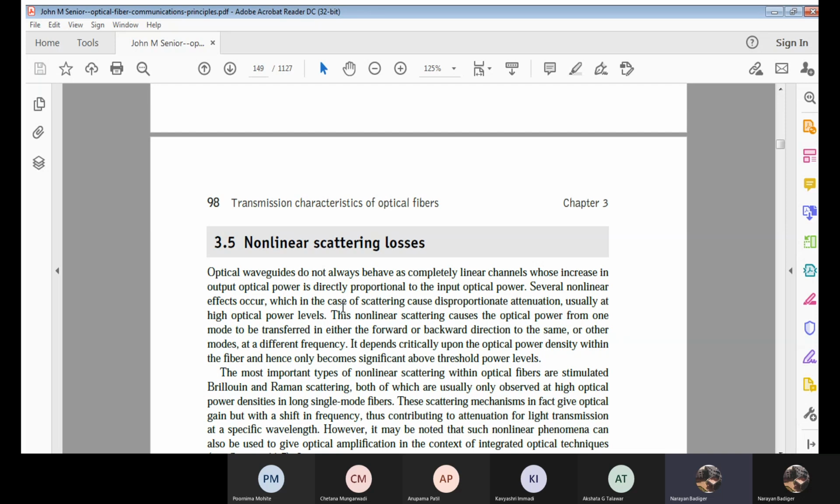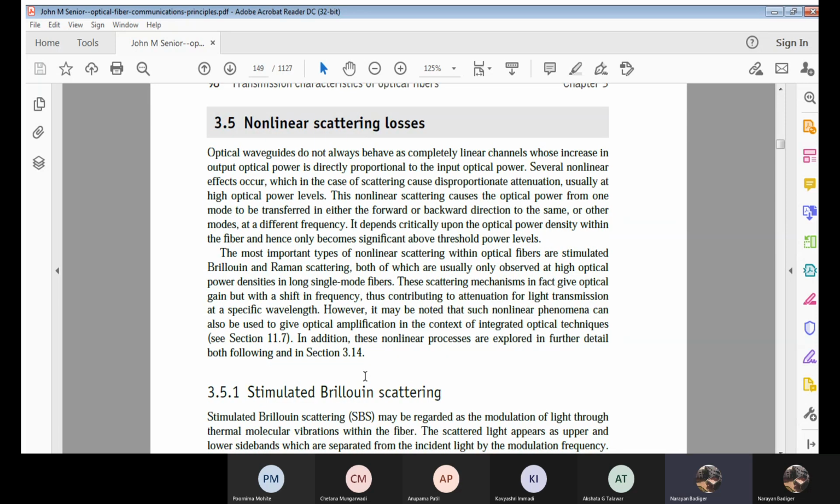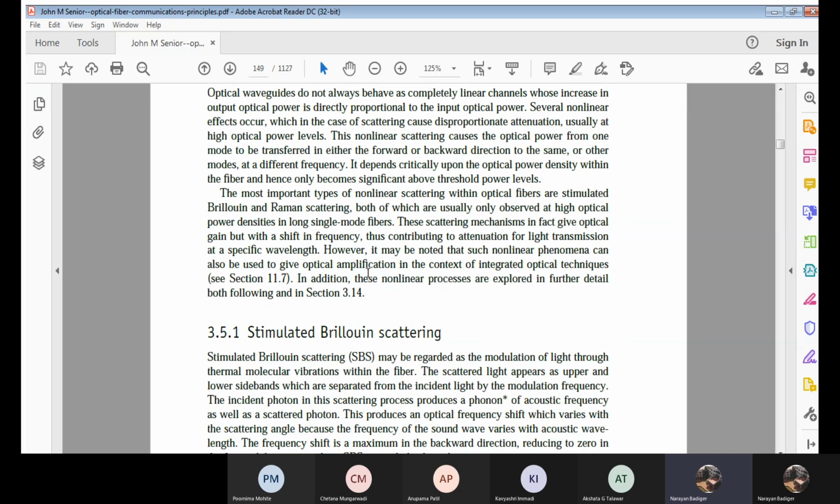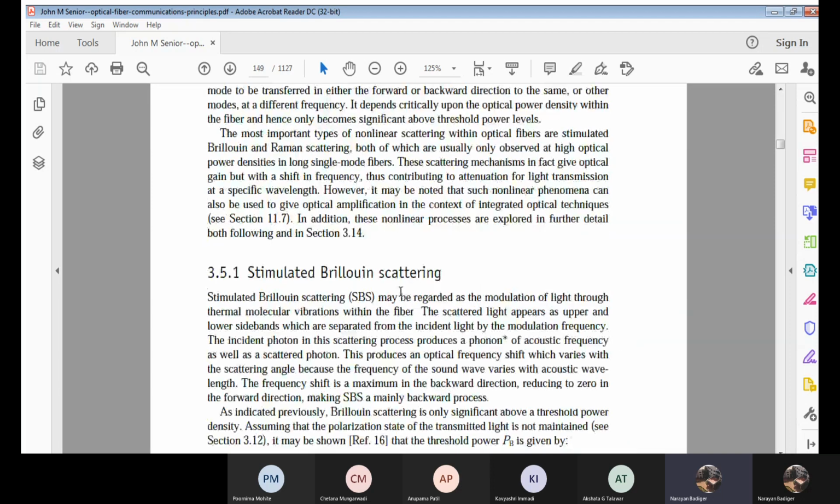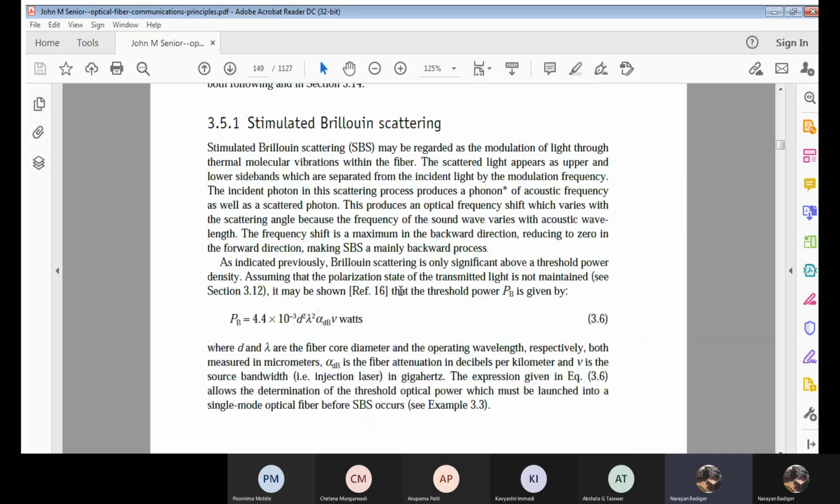Such types of losses we usually call non-linear scattering losses. This is completely opposite to the linear scattering loss. Now, again we have types of non-linear scattering losses. What are these 2? The first one we call SBS and another one is SRS. That is stimulated Brillouin scattering, and one more is stimulated Raman scattering. I hope you have heard the word Raman effect.